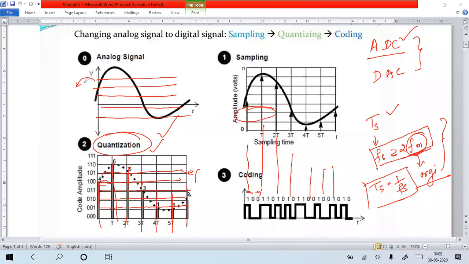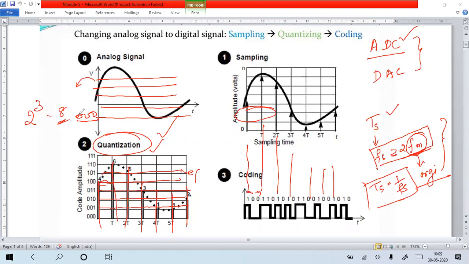Suppose I want to represent each level by 3-bit binary. That means 3 bits, maximum 0 to 7. How many levels can you get at maximum? You can split the voltage into 2 to the power of 3, that means 8 levels, in your waveform.